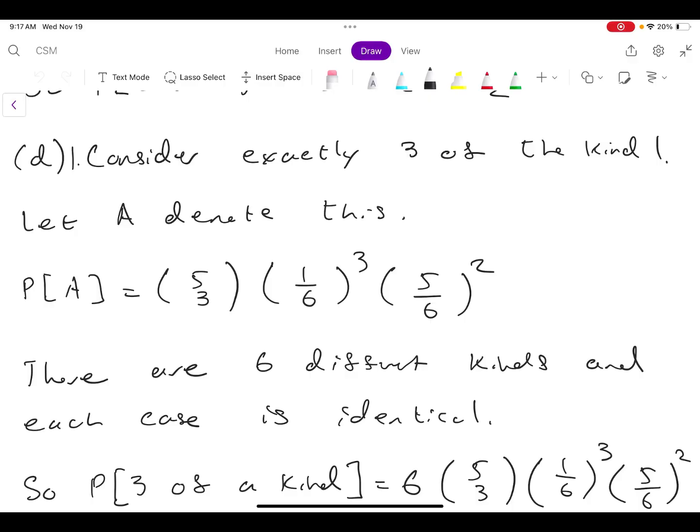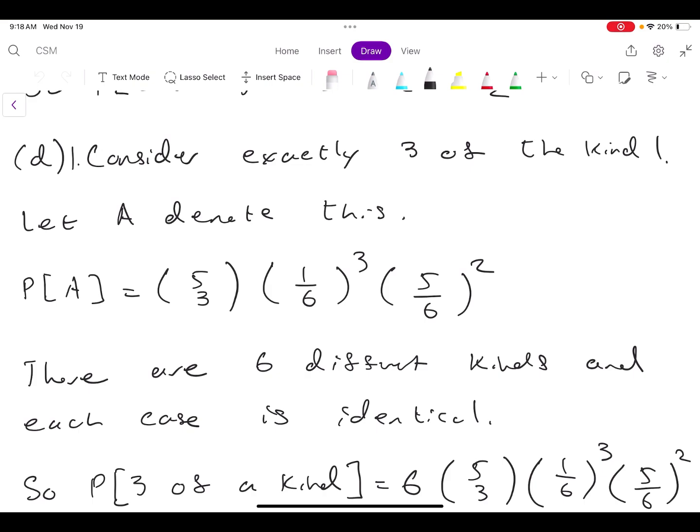We're going to let A denote this event. And if we think about this, this is really just an example of the binomial distribution, right? Because on every roll, I either roll 1 or I don't roll 1. So I know in exactly 3 positions, I need a 1. The probability of rolling a 1 on any roll is 1/6, so I cube that. And then I know in exactly 2 rolls, I need to not roll 1. And the probability of doing that is 5/6 for any given roll. So that's 5/6 times 5/6.